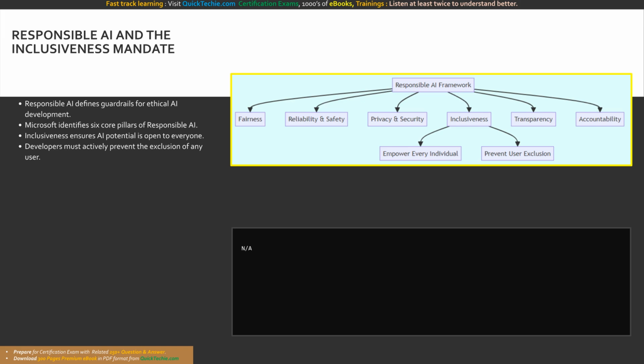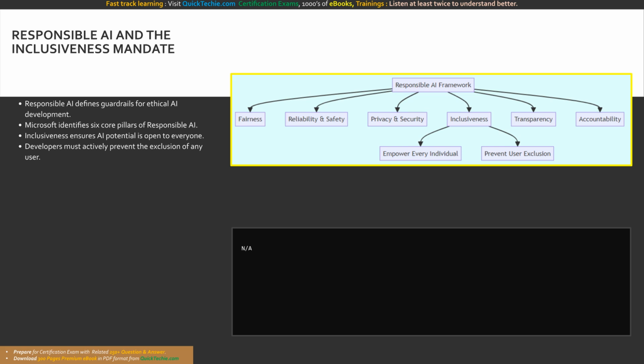The core definition of inclusiveness in this context is simple but powerful. The potential of AI to improve lives and drive success should be open to everyone. As AI developers, architects, and technology leaders, we have a strict ethical and professional obligation to strive to ensure that our solutions do not exclude some users.